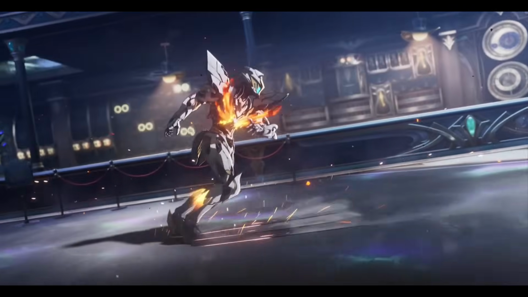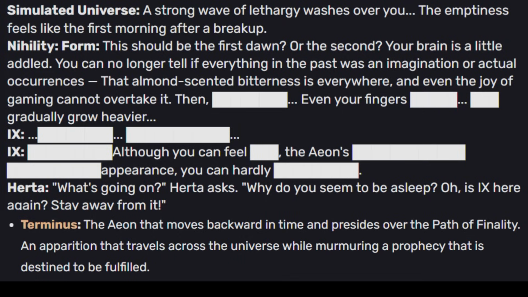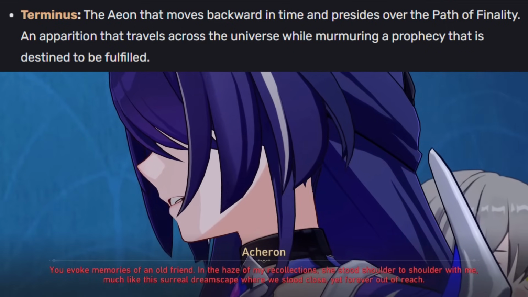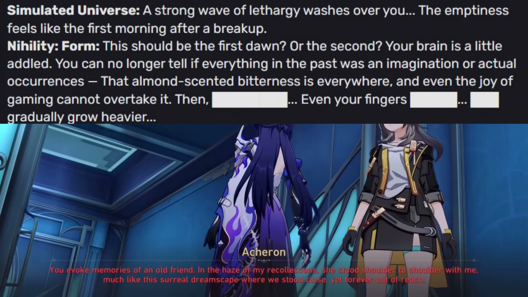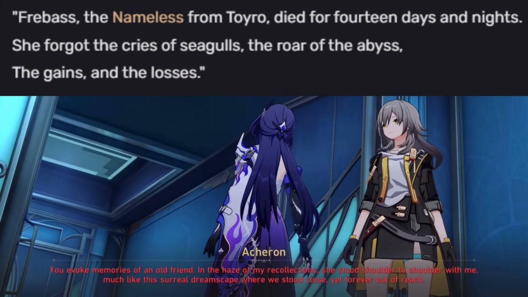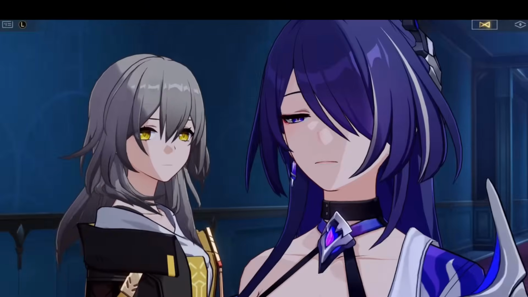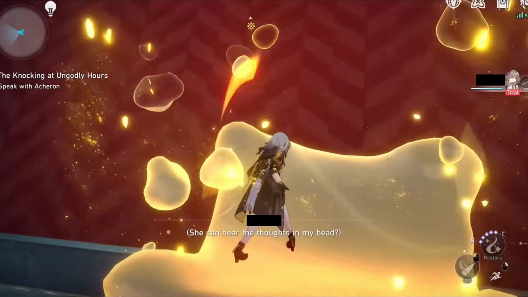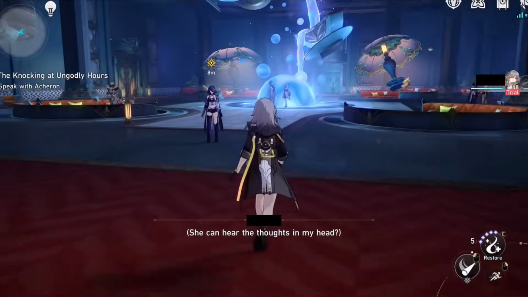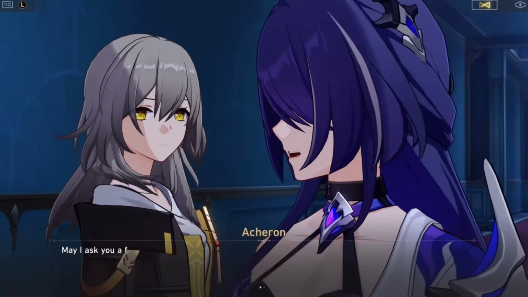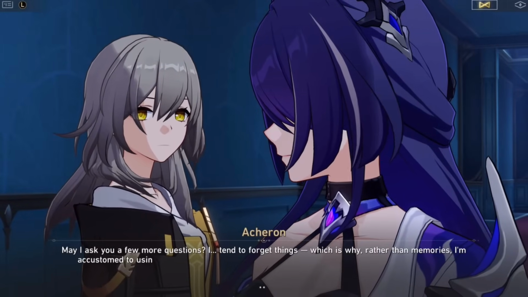Both Terminus and IX have the ability to experience time differently. Terminus experiences time backwards, whereas IX seems to warp time, as seen from Freebass dying over 14 days and nights. Acheron can also speak in our mind and read our thoughts, and so it's possible that she can also manipulate our answers somehow. The third theory is that the red text is an alternate form of hers.